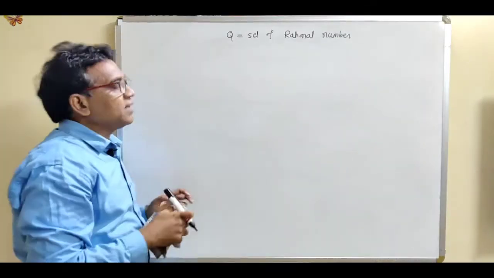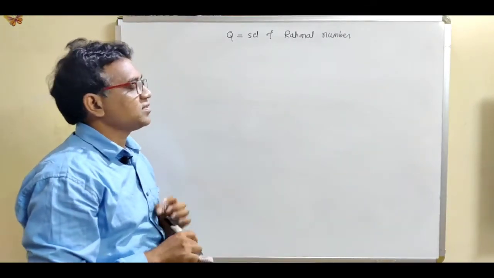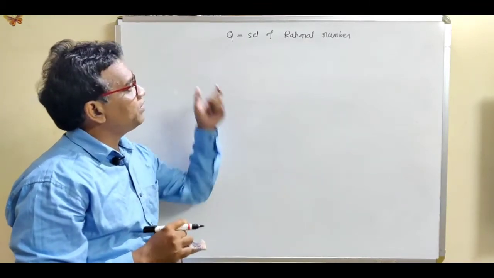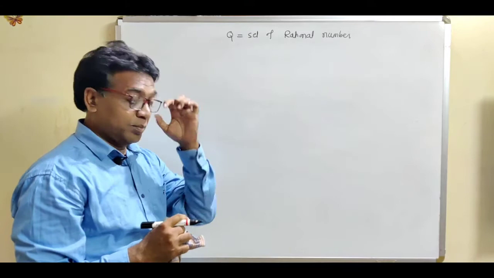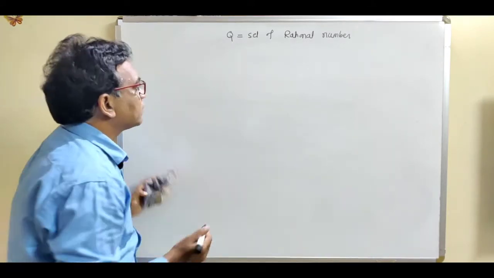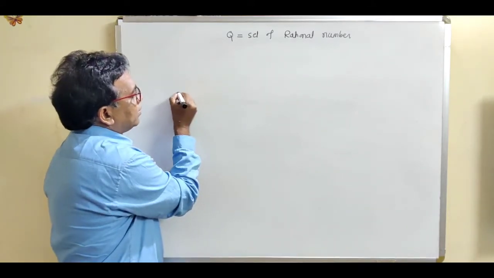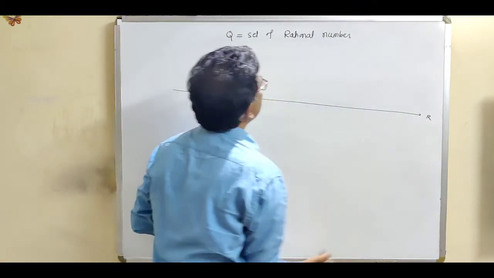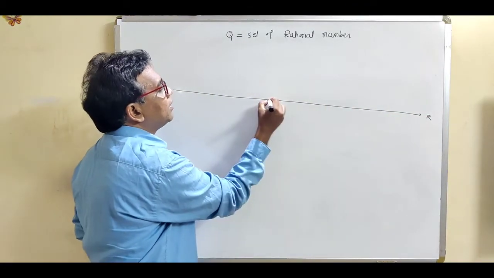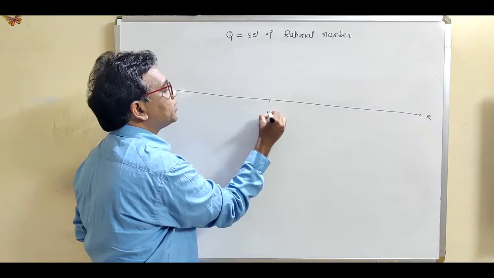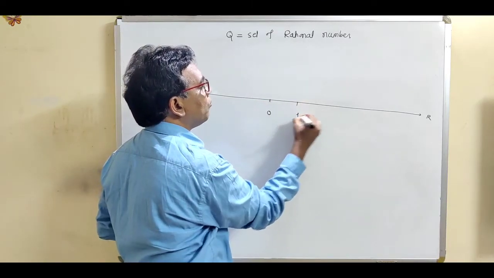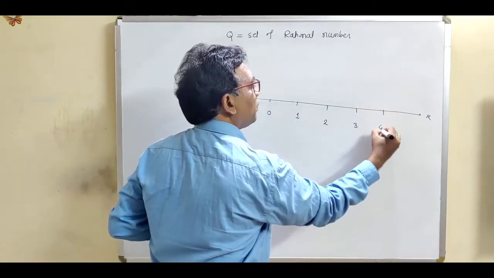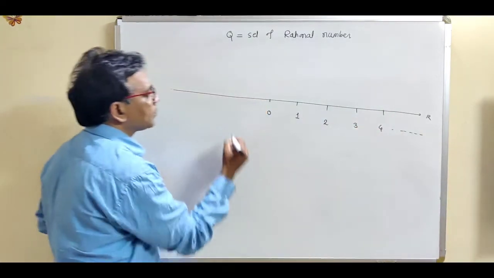Now let us take the third example, Q, that is the set of rational numbers. We want to verify whether Q is a closed set or not. Consider this as a real line, and consider the set of rational numbers: 0, 1, 2, 3 up to infinity.